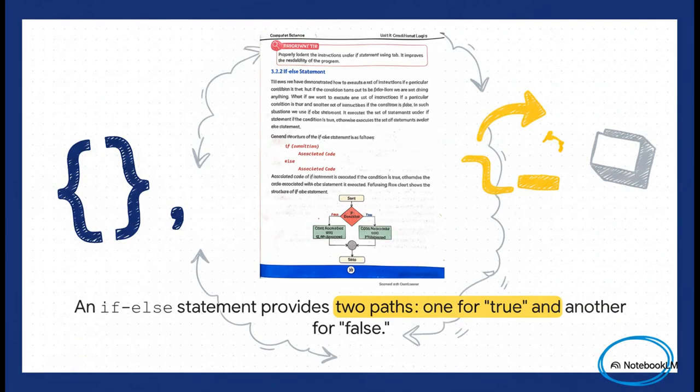But what if we want to do something specific when the condition is false? Well, that's exactly what if-else is for. It gives our program two clear paths, one for true and a totally different one for false. This is absolutely crucial because it lets our programs react intelligently to all sorts of different situations.